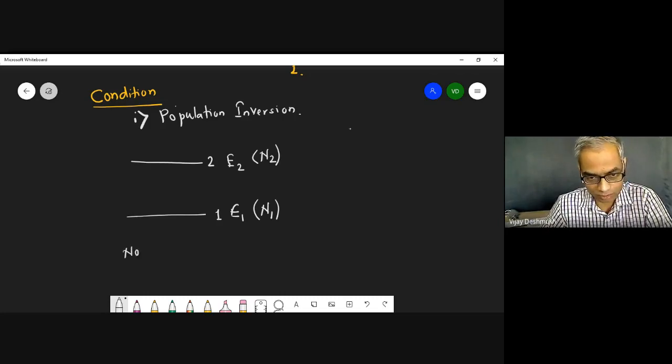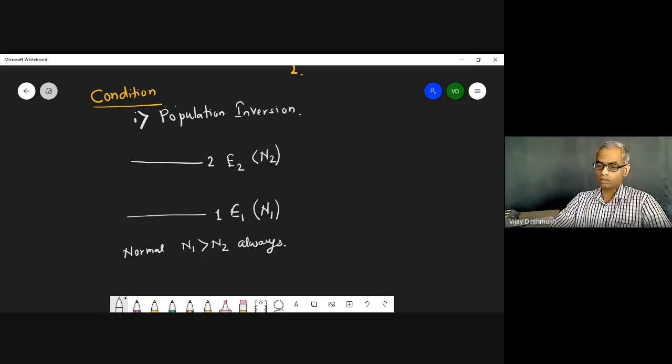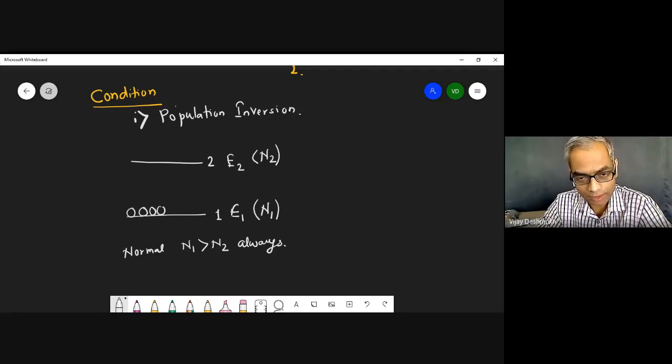So normal means at any ordinary temperature and pressure, always N1 is greater than N2. Always. Okay. Now, how can we understand this? Because lower is the energy, better is the stability. So we will have a large number of atoms or electrons here.